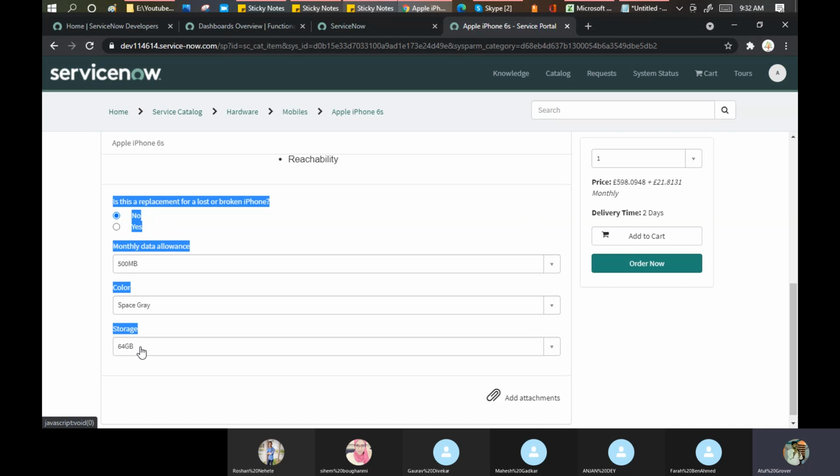These are called variables because maybe for the iPhone you have a variable called color, but when you're ordering a coffee, you don't have that variable. Will you say that I need a pink color coffee? It is not possible, right? So we use variables when we need a little more information about that product from the customer. And variables are those which don't keep their values in any of the tables.